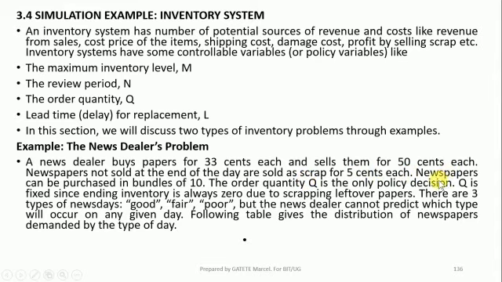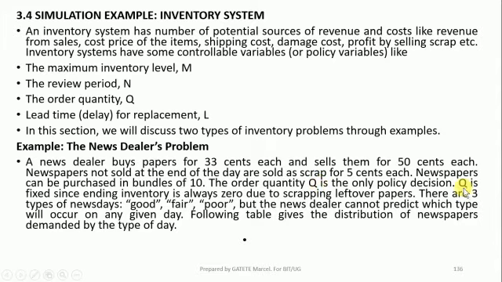Newspapers can be purchased in bundles of 10. You can buy 10 newspapers, 10 like that. So the order quantity Q is the only policy decision. It means that the policy decision in our company is only the quantity of newspapers which have been purchased. So we will consider only the quantity.